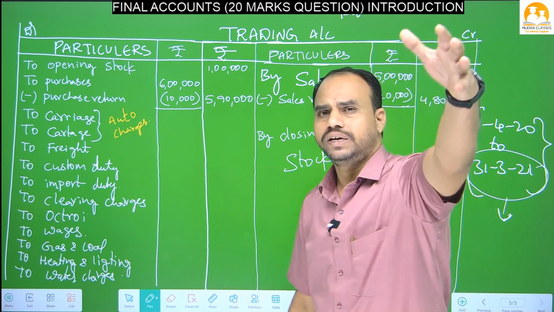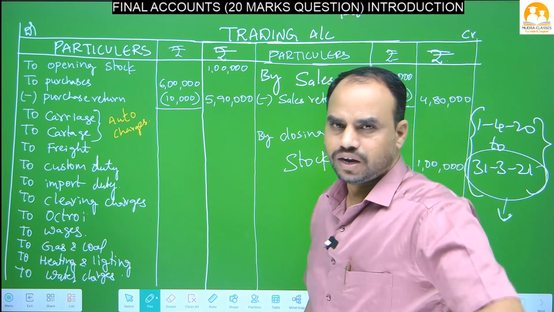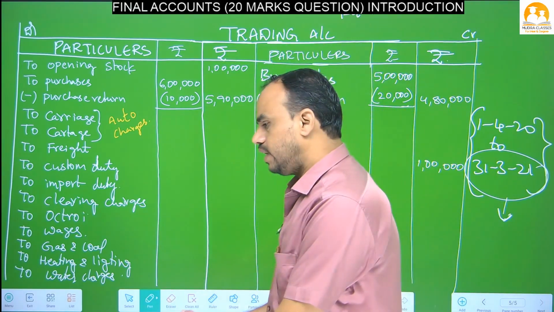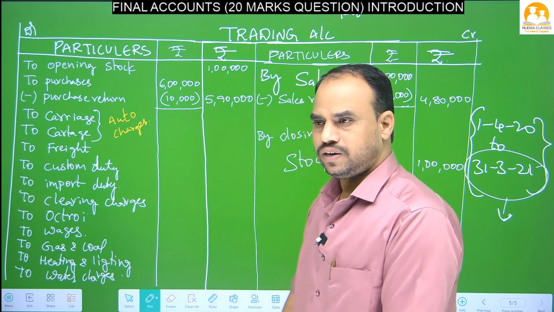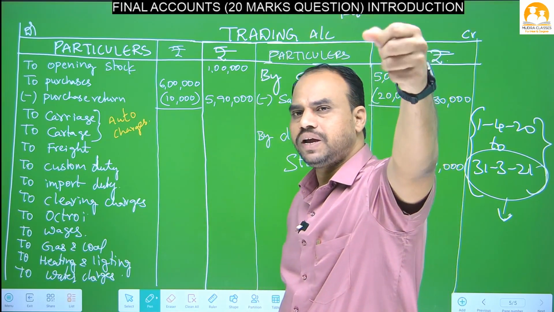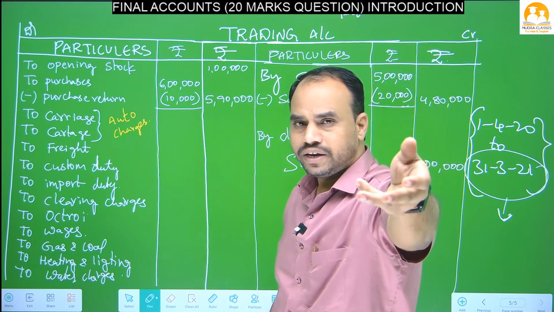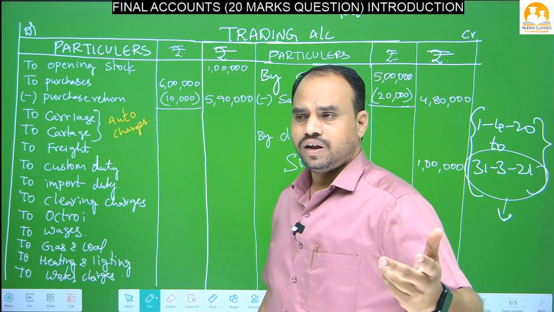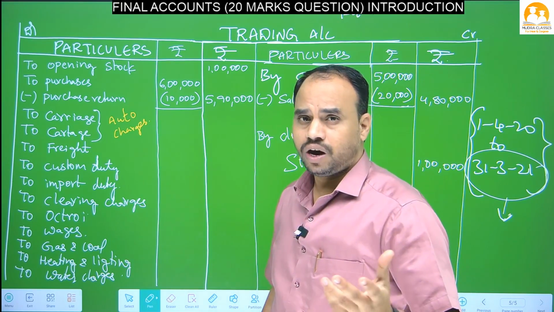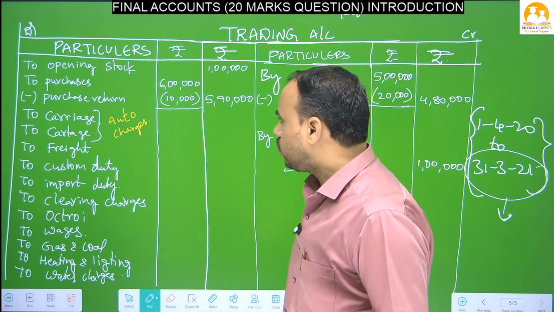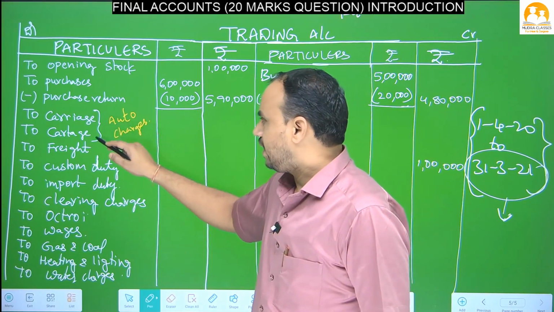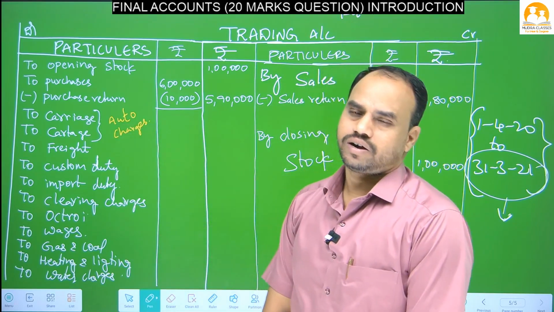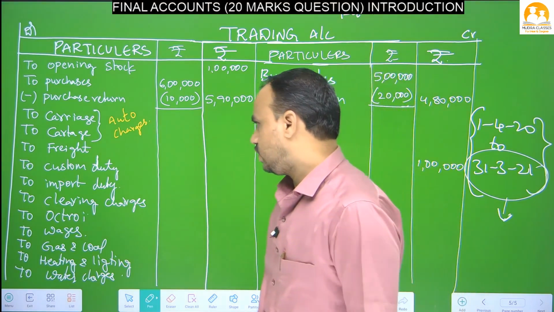That means I am purchasing goods from Usmanganj or Begum Bazaar and selling in Dilshuk Nagar. When I am bringing goods from Begum Bazaar to Dilshuk Nagar, how will we bring them? We will hire one auto or one truck. That truck or auto expense is called carriage or cartage. First thing you have to remember.